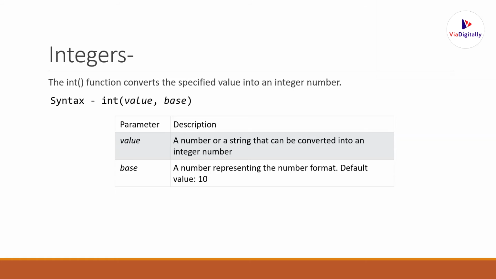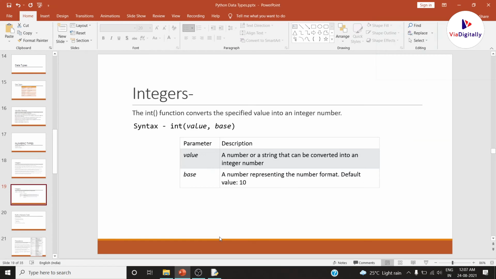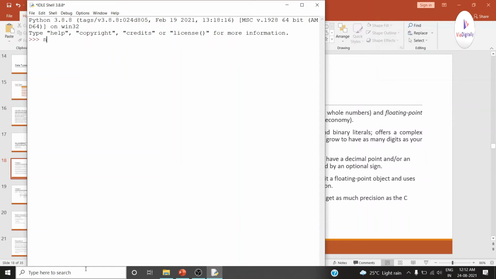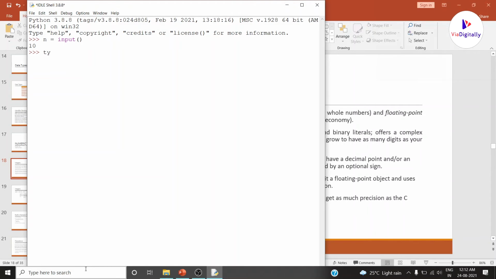Number format means maybe a decimal number, maybe a binary number, octal number, or a hexadecimal number, or maybe a number belongs to some base 4, base 5, or any base. Whatever the base may be, you are going to specify that value in the place of base as the parameter. Let us check in real how we write this in the Python shell. Let me take n equal to some user input using the input function. Now I am giving 10 as my input. Now let me test what is the type of this n.